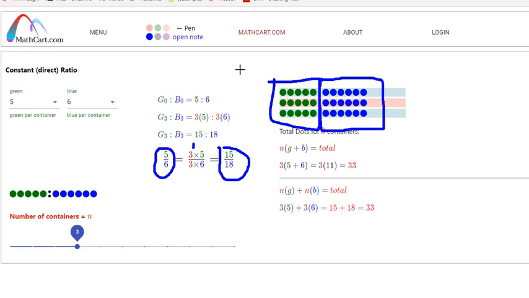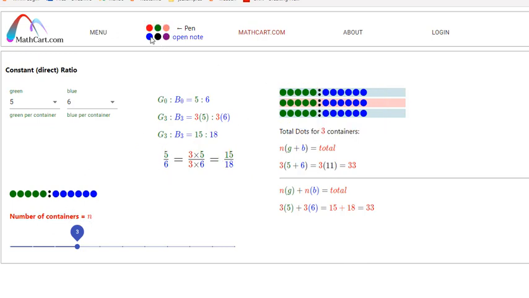So if I have one container right here, how many greens does it have? Just one container, not all 3, just this one right here. 5. And then another one has 5, and then another one has another 5. So if I total them up, I have 15. And a quicker way to total is just to multiply.